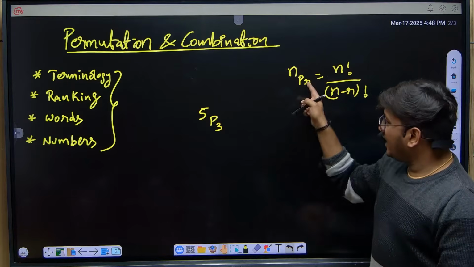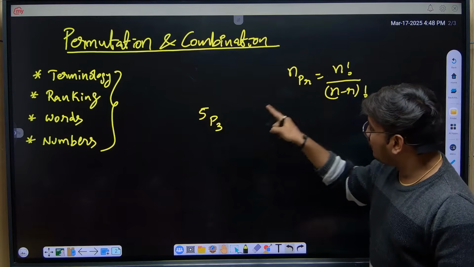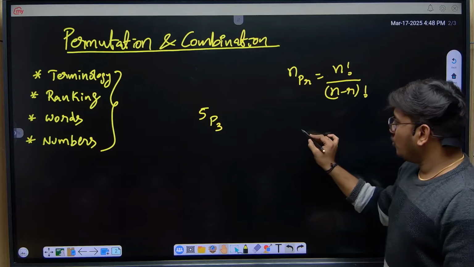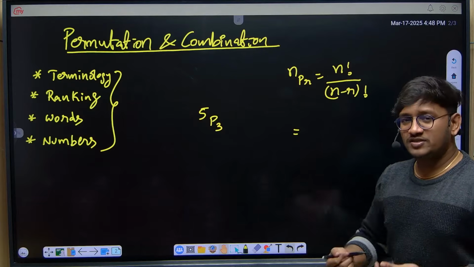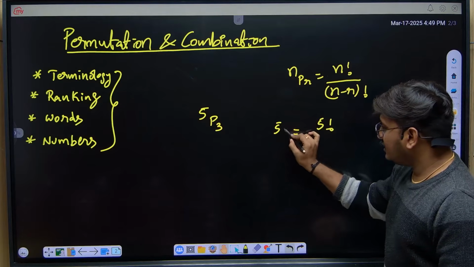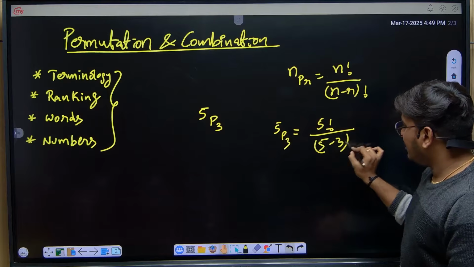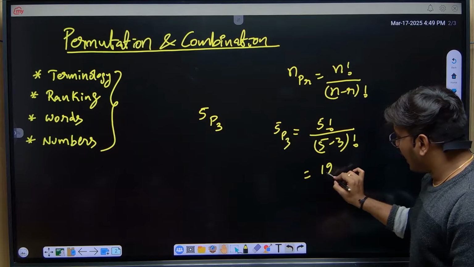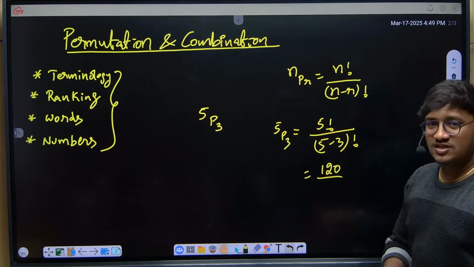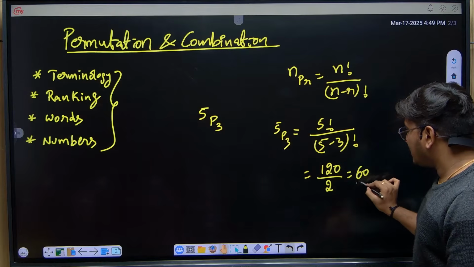In 5P3, the n value is 5 and the r value is 3, right? Students will calculate 5 factorial by 5 minus 3 factorial. 5 factorial is 120, and 5 minus 3 is 2, and 2 factorial is 2. So 120 by 2 is 60.